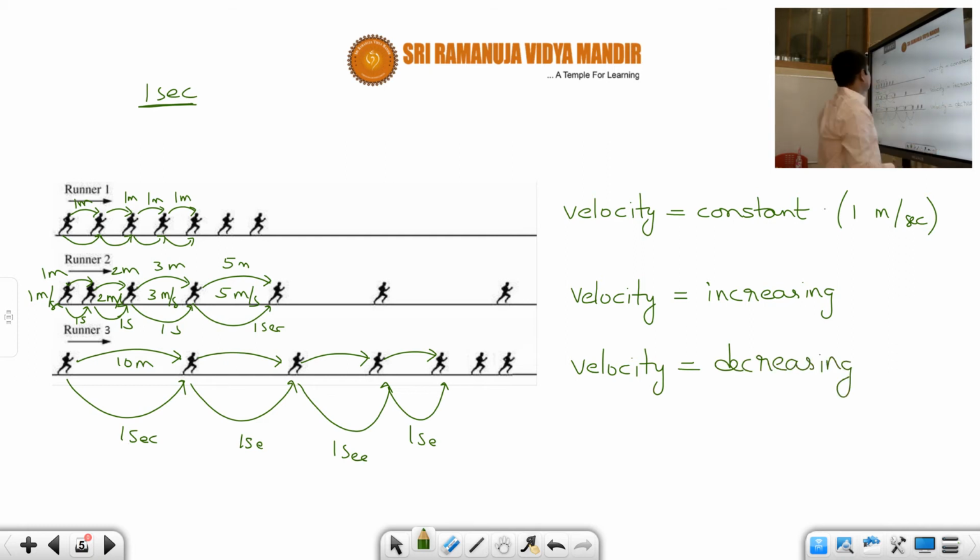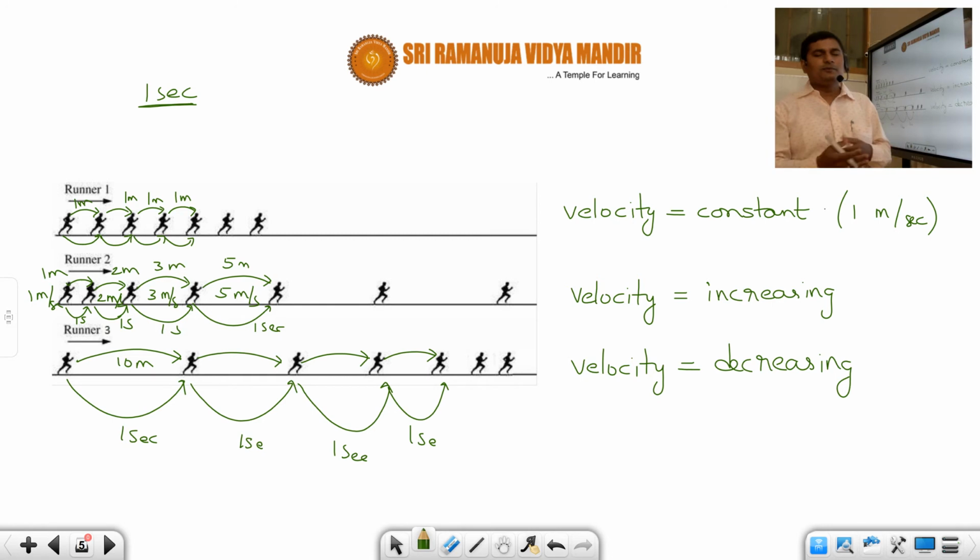So you can see that in the first case velocity is constant, in the second case velocity is increasing, and in the third case velocity is decreasing. This is a common phenomenon we observe. Suppose at the time of a running race, he will start increasing his velocity, and after some time his velocity may become constant, and then at the end of the race his velocity has to decrease.